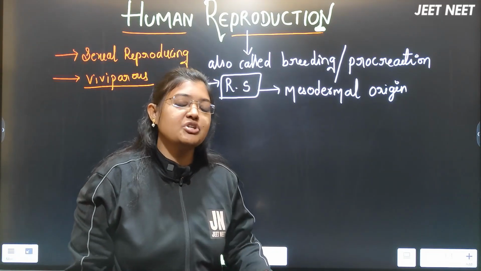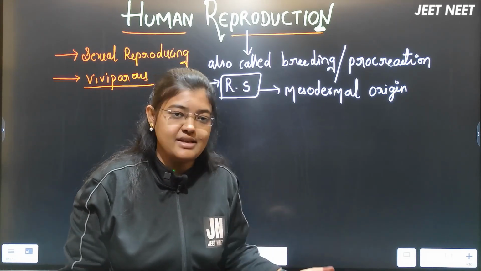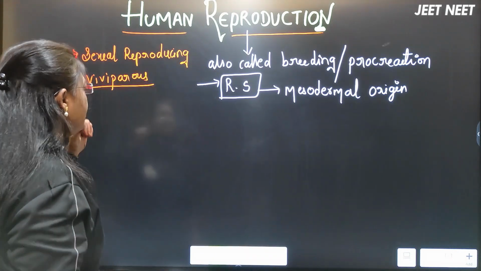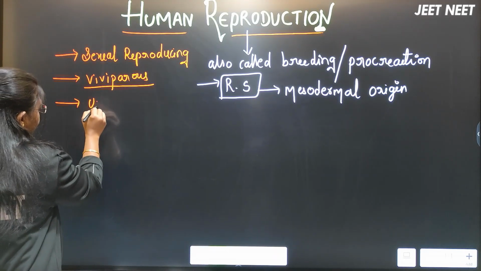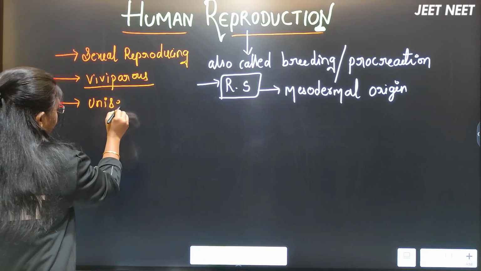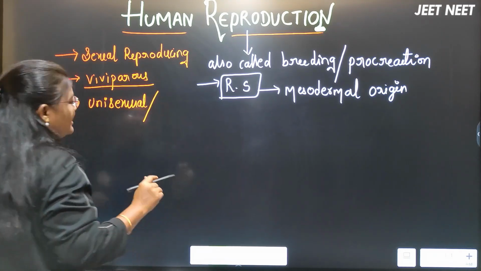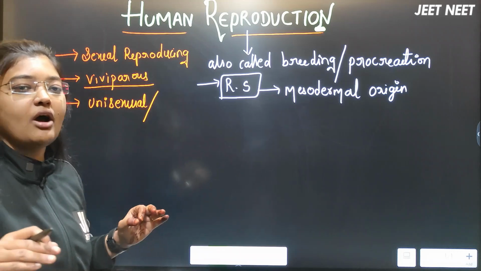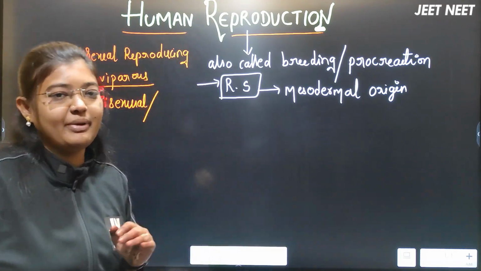The organisms which give birth to new young ones, not laying eggs. So we are viviparous organisms here, and we are unisexual organisms, where only one sex is present in the organism. Either it could be a male or it could be a female.